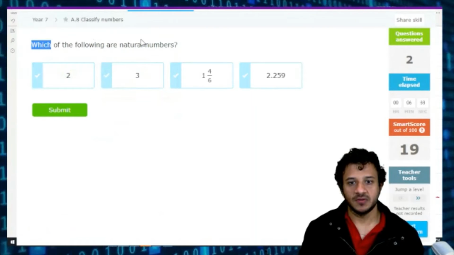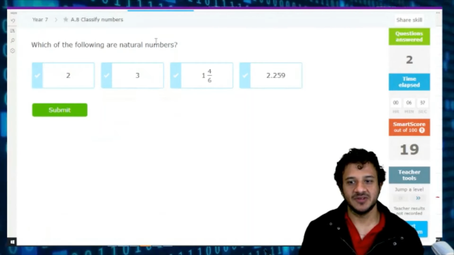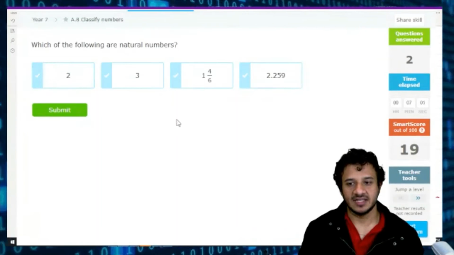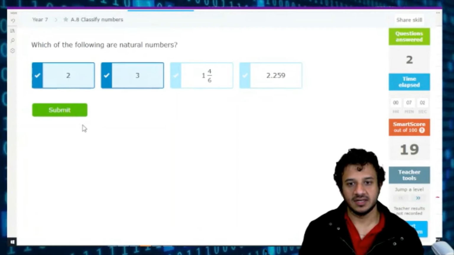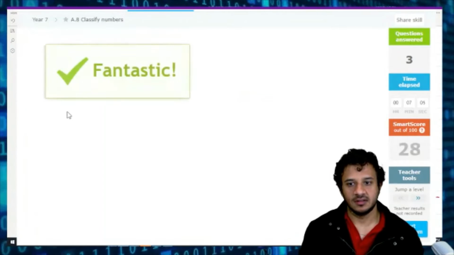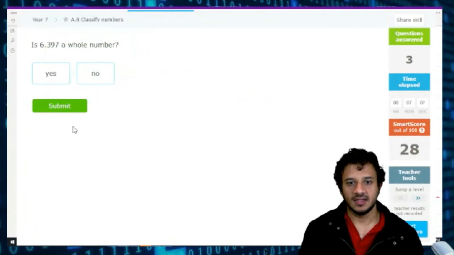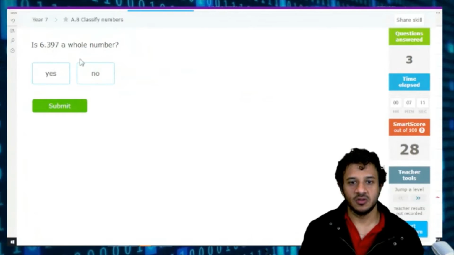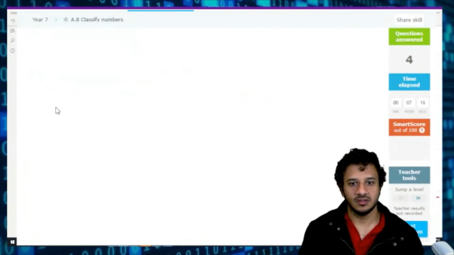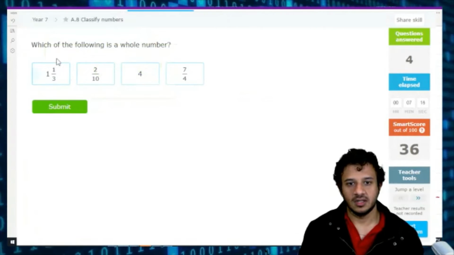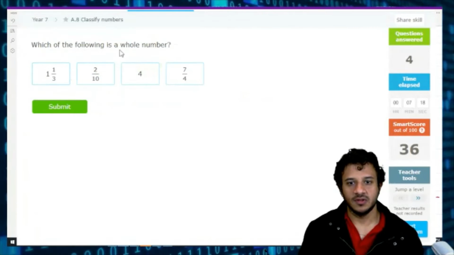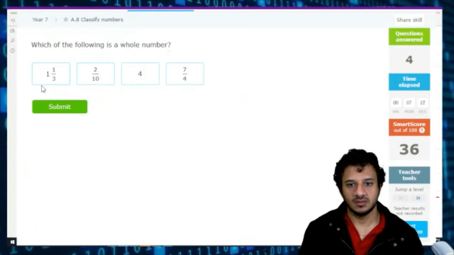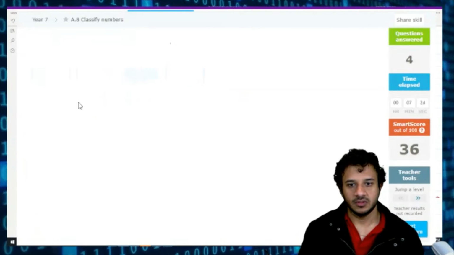Which one of the following are natural numbers? Natural numbers means what? Positive whole numbers. Yep. So can I say 2 and 3? 2 and 3, right? That's it. Yep. Very good. And then, is 6 point this thing a whole number? No. Very good. And then, which of the following is a whole number? 4. Very good.